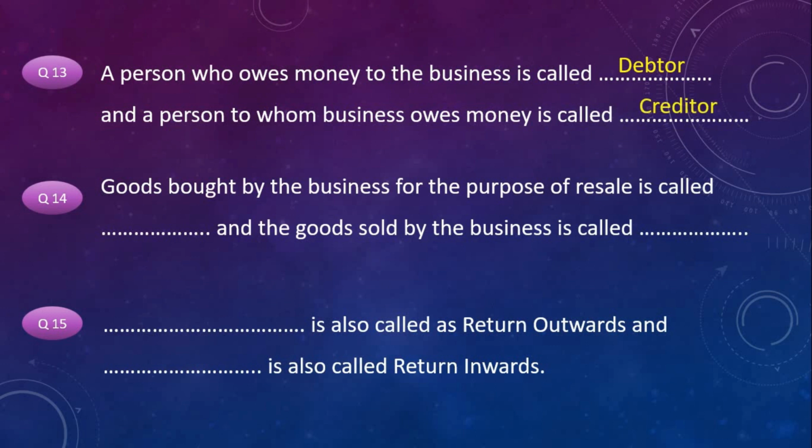A person who owes money to the business is called debtor and a person to whom business owes money is called creditor. Goods bought by the business for the purpose of resale are called purchases and the goods sold by the business are called sales. Purchase returns is also called return outwards and sales returns is also called return inwards.